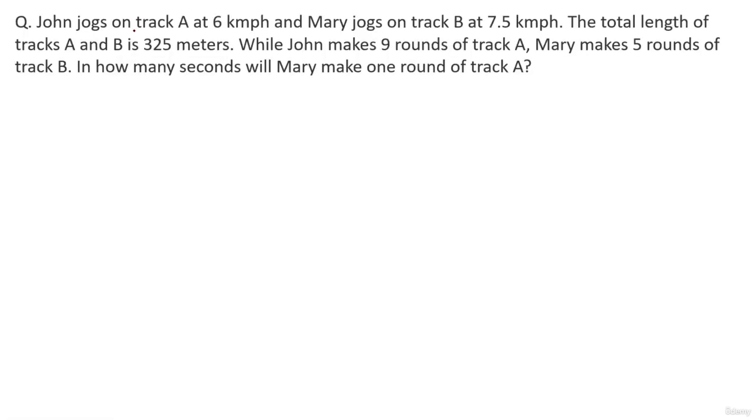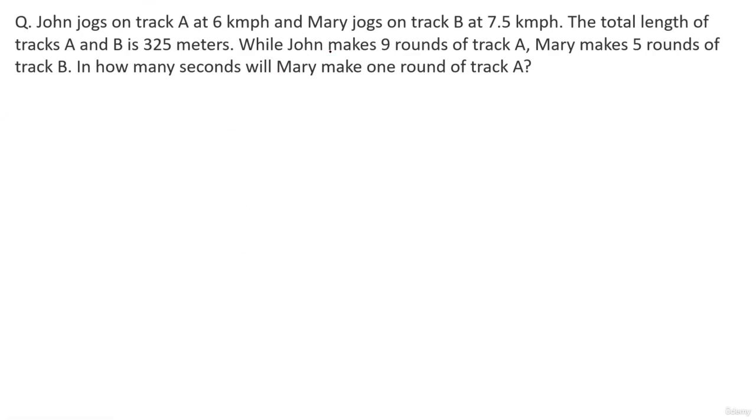John jogs on track A at 6 kilometers per hour and Mary jogs on track B at 7.5 kilometers per hour. The total length of tracks A and B is 325. While John makes 9 rounds of track A, Mary makes 5 rounds of track B. In how many seconds will Mary make one round of track A? Okay, very direct question. It's actually based on equations rather than time, speed, distance.